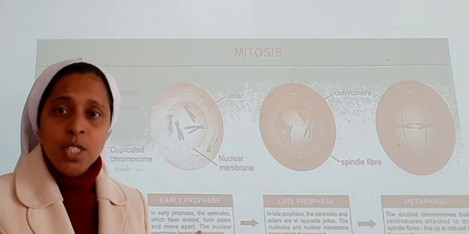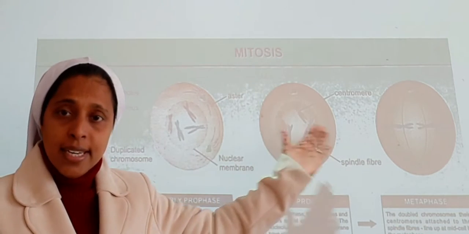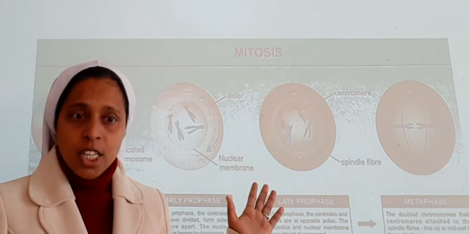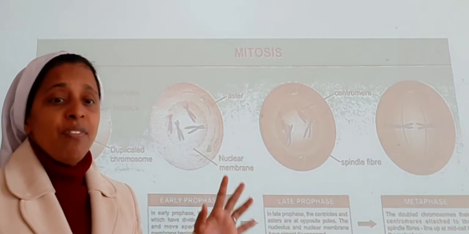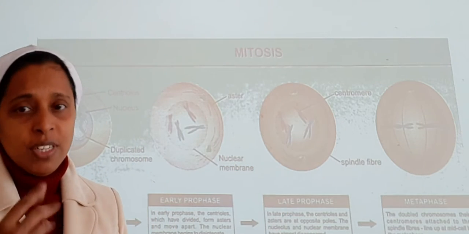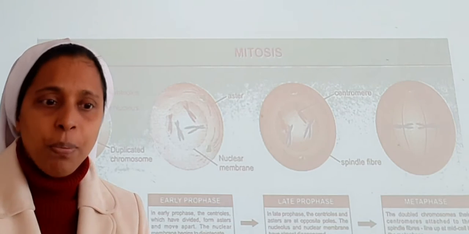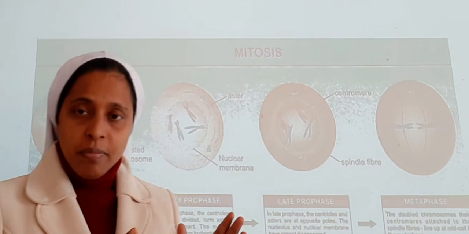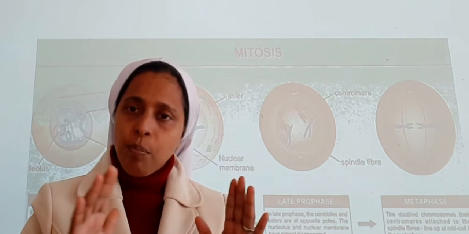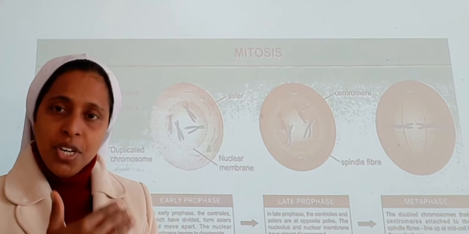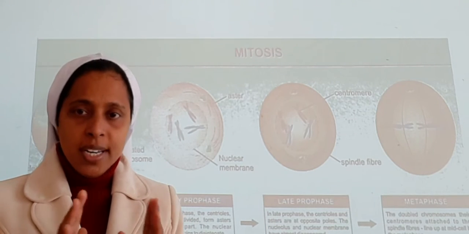So cell division is a continuous, progressive process. In between there are no pauses. This you have to remember.